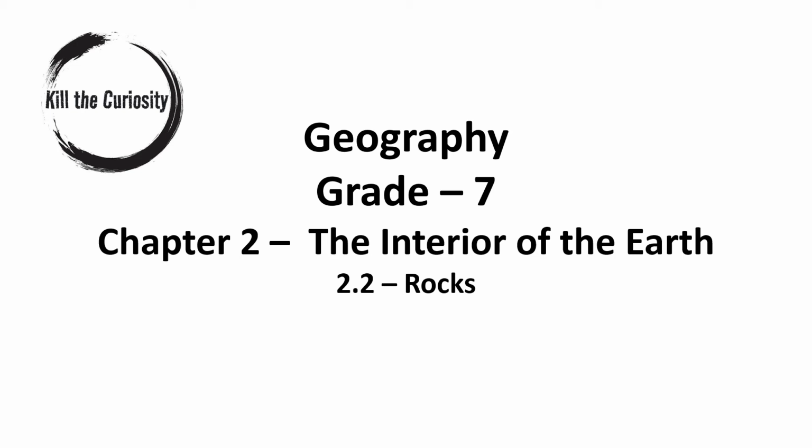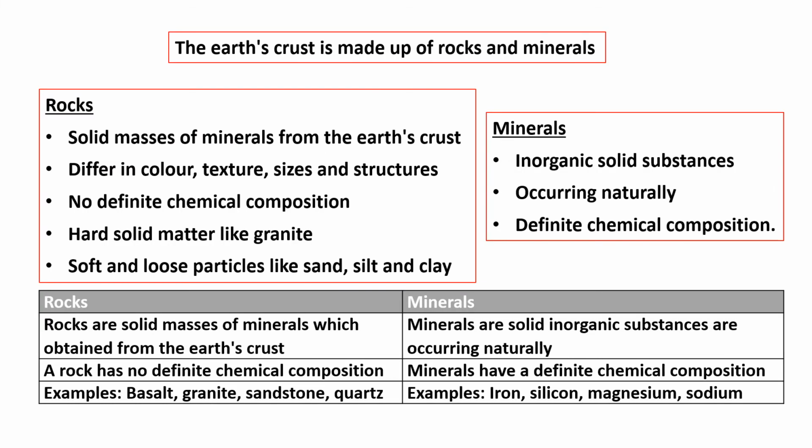Hello everyone, this is Geography Grade 7, Chapter 2, The Interior of the Earth. This is the second part, which will discuss different types of rocks. So Earth's crust is made up of rocks and minerals.